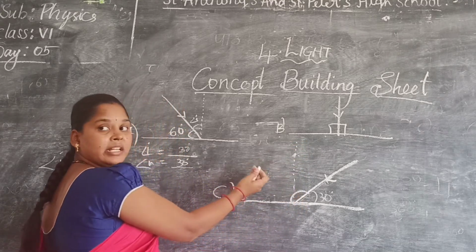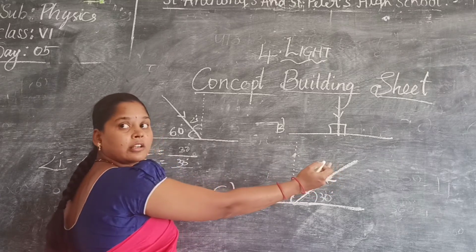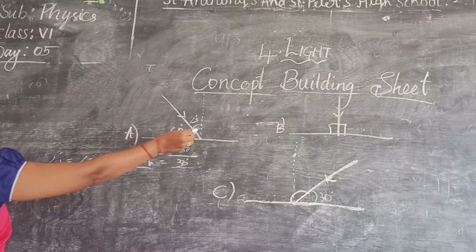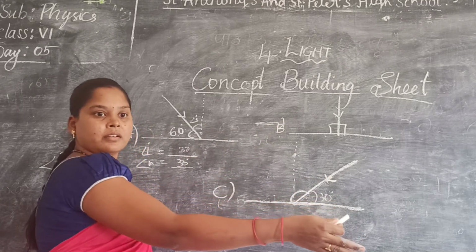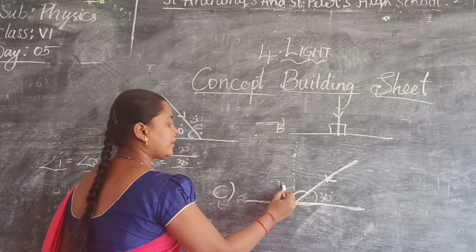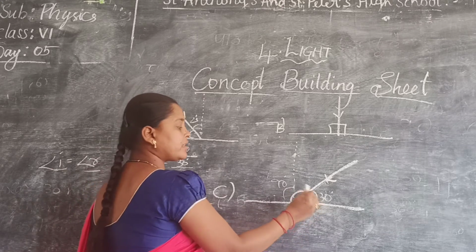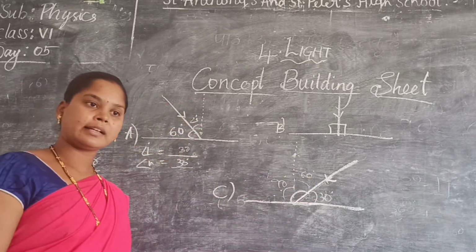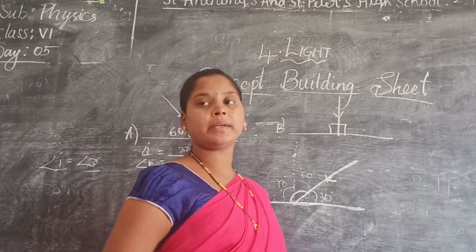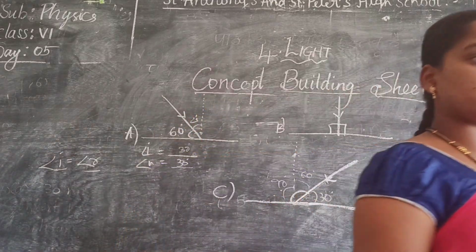Incident ray, each side if it is 90, and if each side, we have to take 180. For this it is less than 90. For this it is more than 90. 150. Yes or no? That means this is 90. If 30 is also this, it will be 60. 90 plus 60, 150. So angle of incidence is 60. Angle of reflection will also be 60. 150.